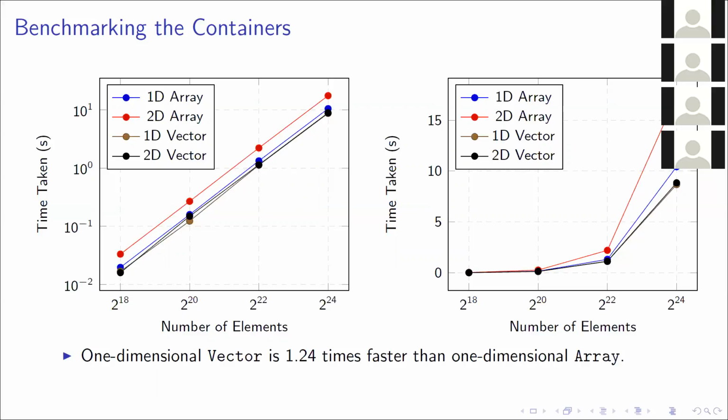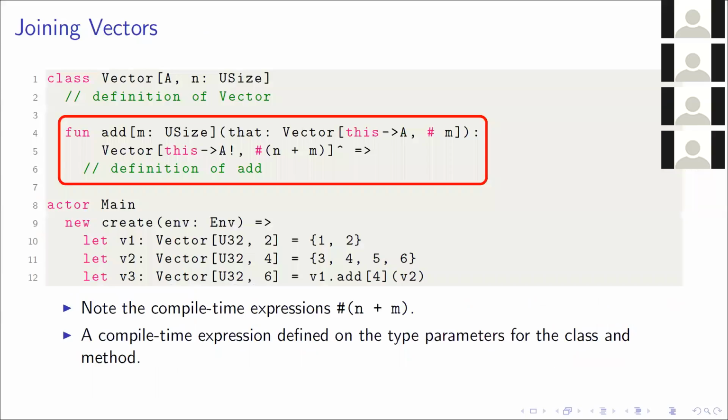Now, on the left here, I've plotted this with a log scale to show you how consistent it is, but on the right, I've plotted it without log scale just to show you how much better it is. So this is great. We've got this fantastic new data structure. But what else can we do with vectors?